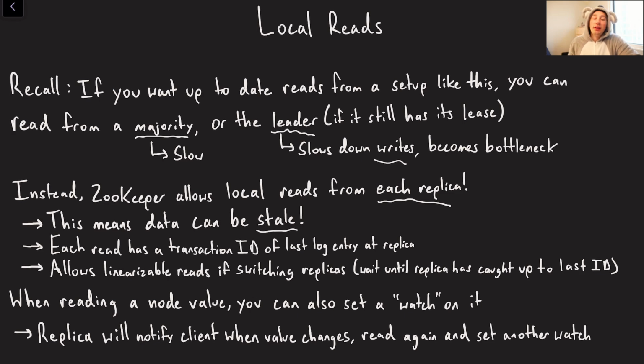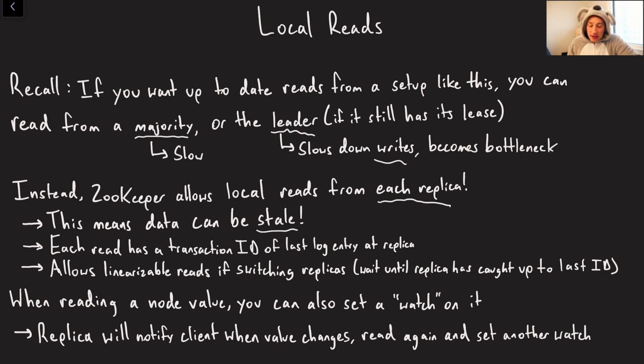Now, it's worth noting that one thing that ZooKeeper does support is every single read to a local replica will basically give you the last known ID in the transaction log or the commit log back to you. So in the event that you do switch replicas that you're reading from, you can make sure to basically wait until you see an entry or a read that is a higher number than your last read value. And that way, at least your reads are going forward in time, right? They're monotonic as opposed to potentially jumping backwards in time, and that would be very bad.